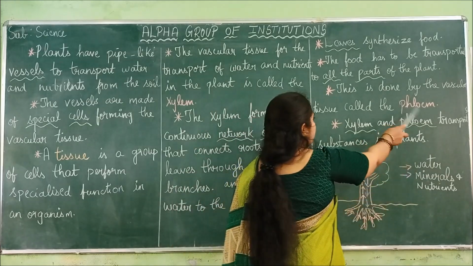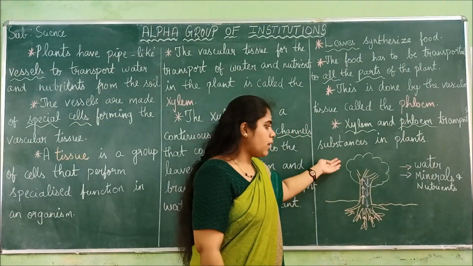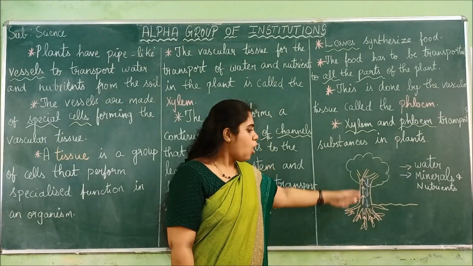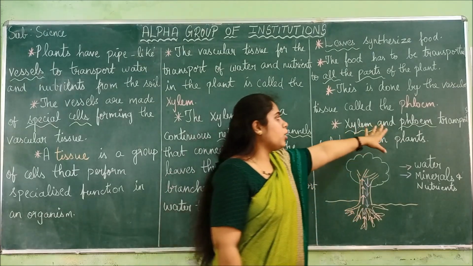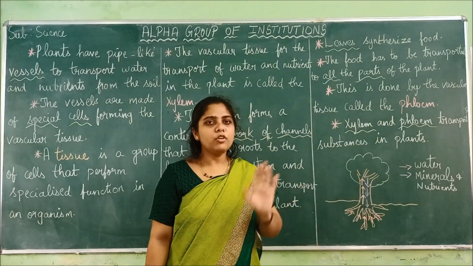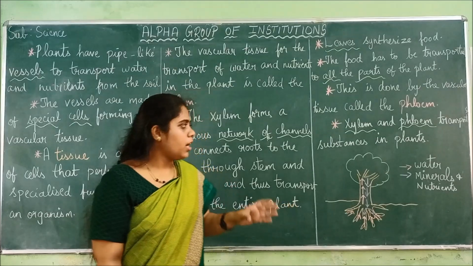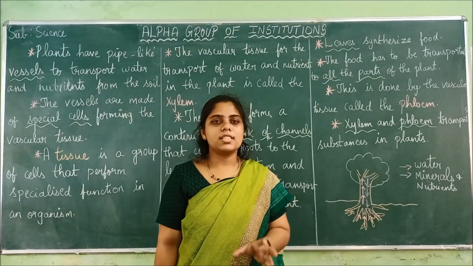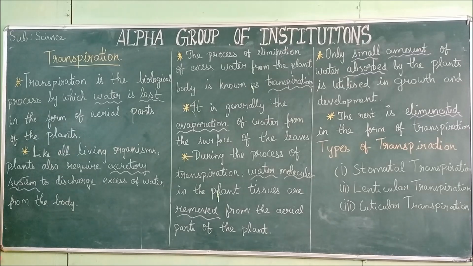For that, phloem is helping. From the leaf, phloem transports food to all the parts of the body. Xylem and phloem together are called vascular tissue, and they transport the substances in plants. So we saw about xylem and phloem. Xylem carries water, and phloem carries all the food material. Transportation of water we saw in xylem, and transportation of food materials through phloem.